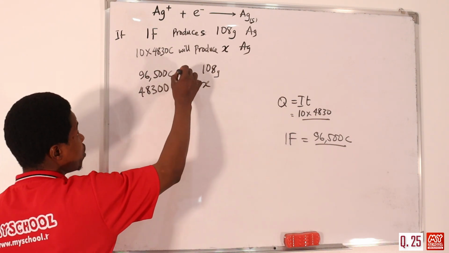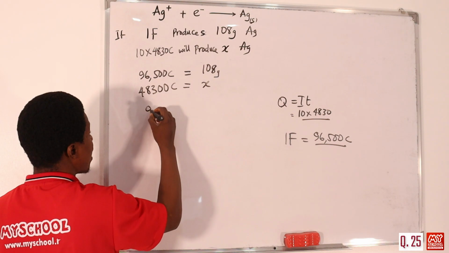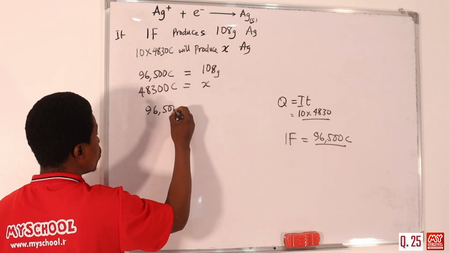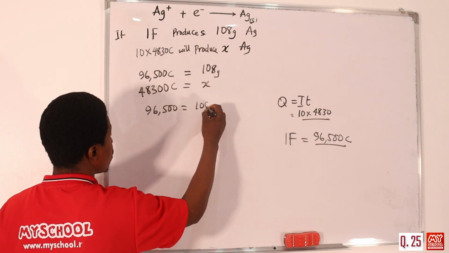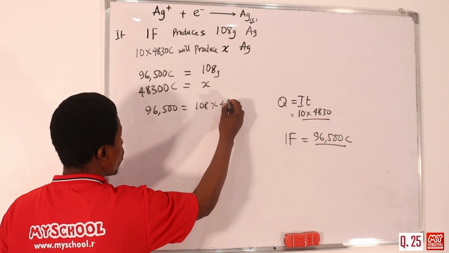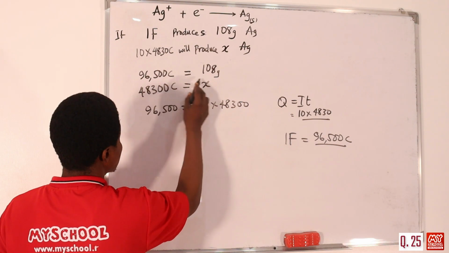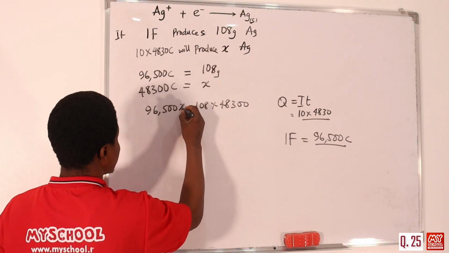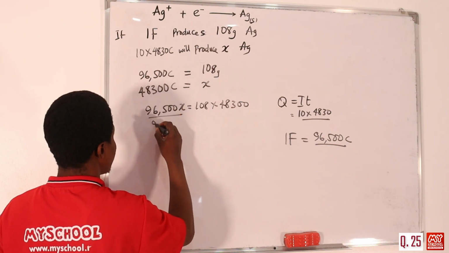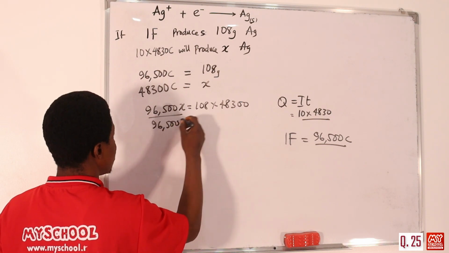If you cross multiply, 96,500 times X is equal to 108 multiplied by 48300. So X equals that, dividing both sides by 96,500.